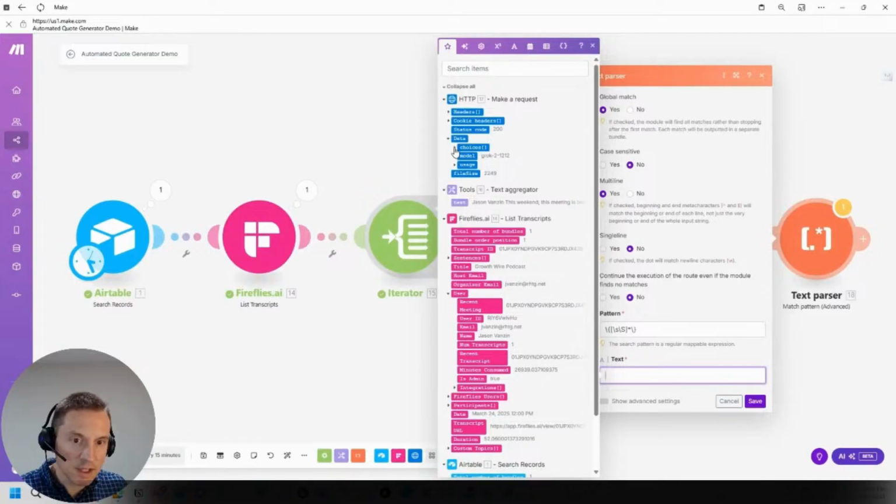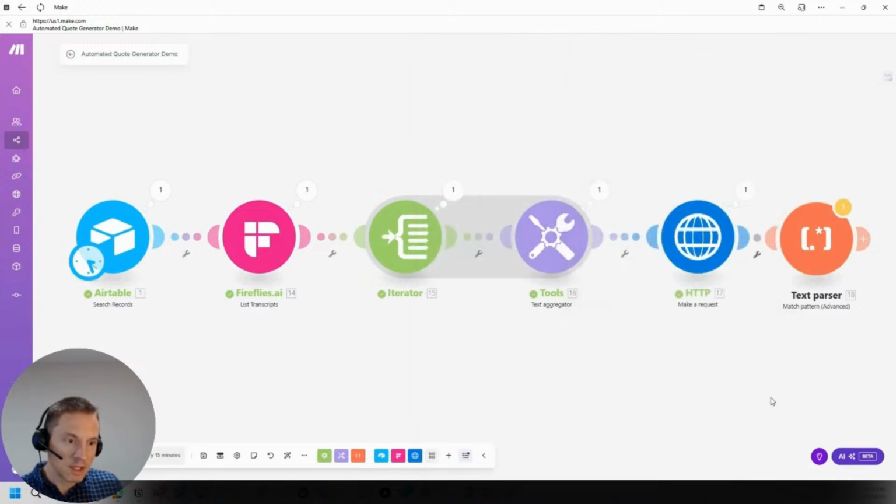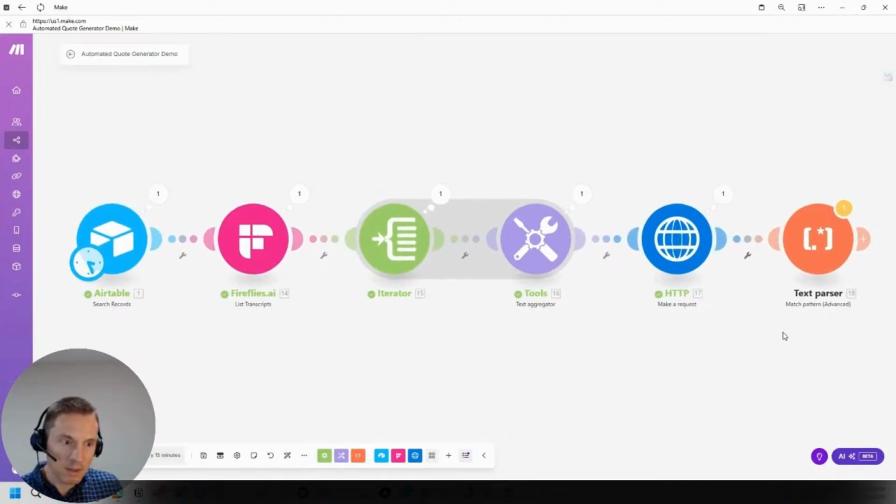All right, so now you can see I got choice. It parsed it so I can come down and pick it. So basically we want to take the content. You can see this text in the beginning, this JSON, apostrophe, apostrophe, apostrophe, JSON. We want to get rid of that. So that's what we're doing with this text parser. Clean it up. All right, and we got that.